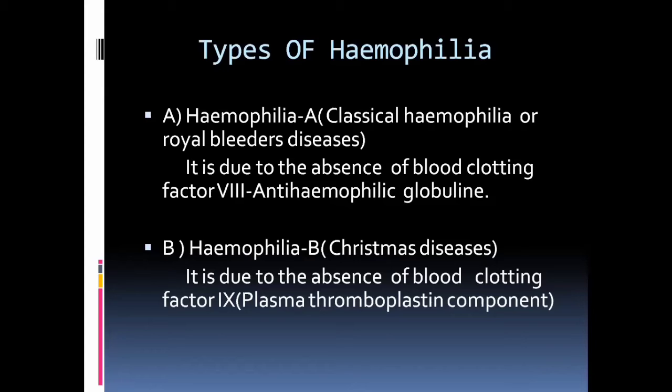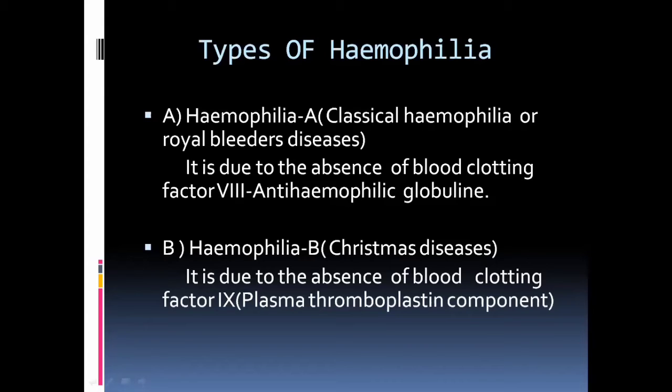Here two types of the disease are there, hemophilia A and hemophilia B. Hemophilia A is a classical hemophilia, or royal disease. Why is it called the royal disease? It mainly occurred in the royal family, such as Queen Victoria, where it was first observed, hence it is called the royal disease.